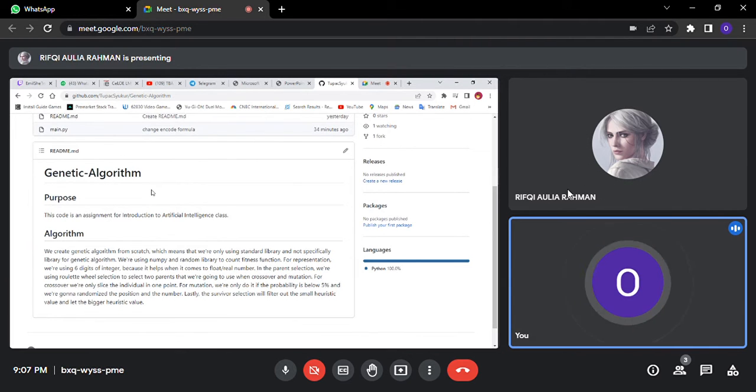Properties of genetic algorithms: first is individual, which is any possible solution, and the second is population, the group of all individuals, and search space, all possible solutions to the problem. Next is chromosome, the blueprint for an individual, and then fitness, the quality of a solution. Recombination decomposes distinct solutions and then randomly mixes their parts to form novel solutions. And the last is mutation, which randomly perturbs candidate solutions.